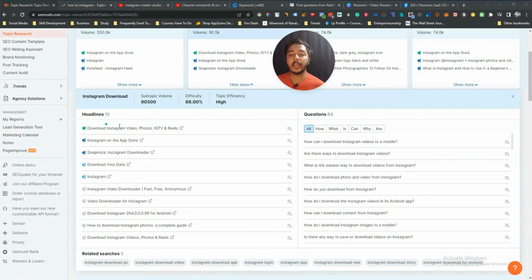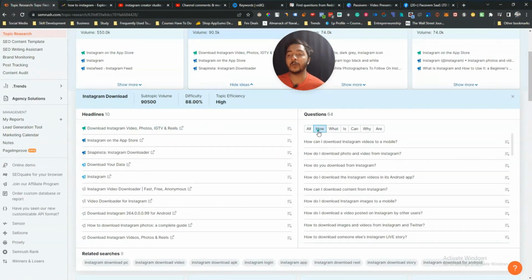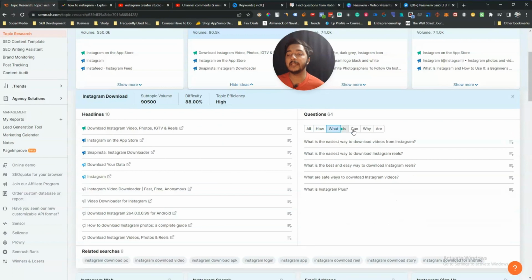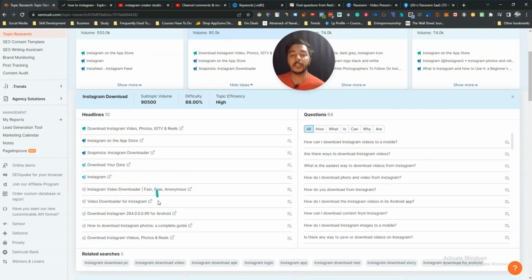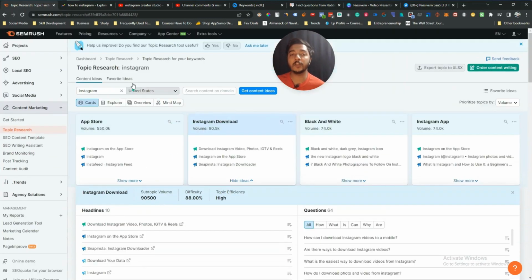See guys, there are a lot of content ideas, and here you can get content ideas about how, what, is, can, why, are. So a lot of content ideas, a lot of questions, a lot of titles you can get here, and then you can generate content by using these content ideas. So the fourth tool was this SEMrush tool basically. I hope you get the idea, guys.